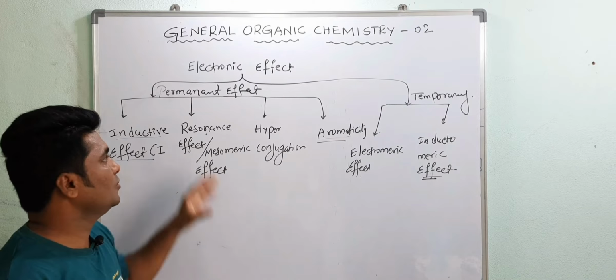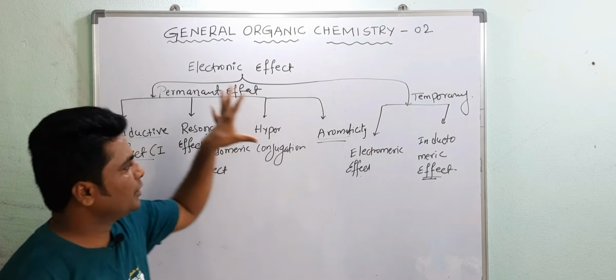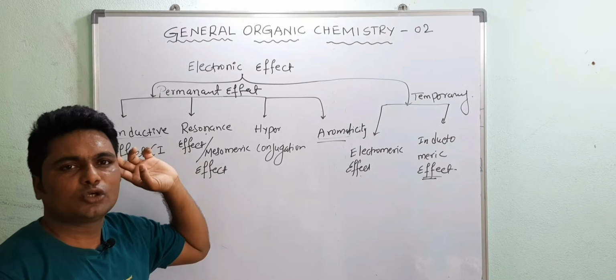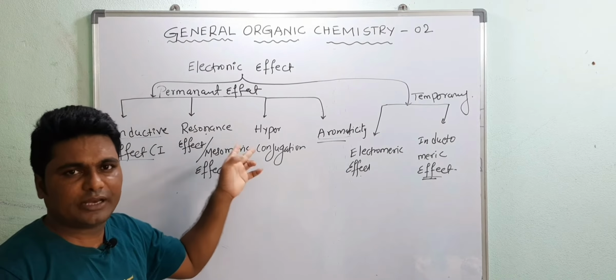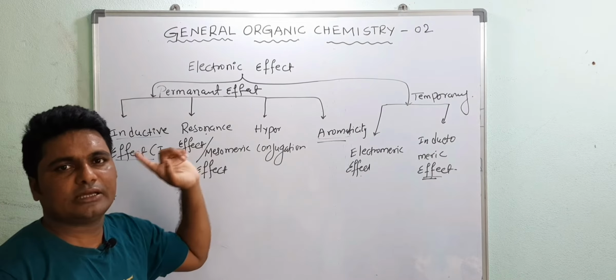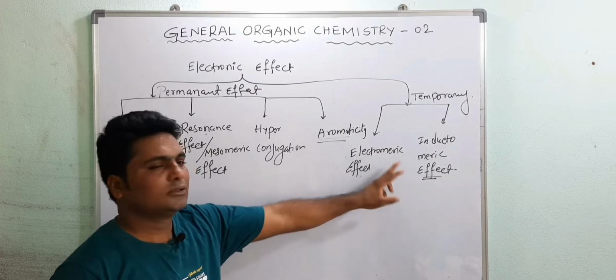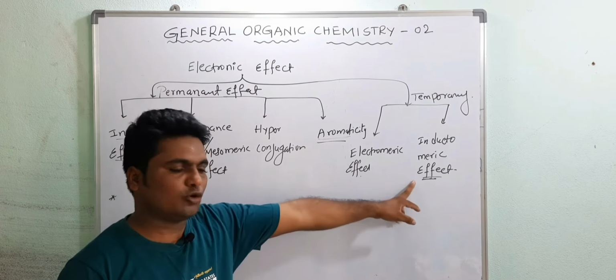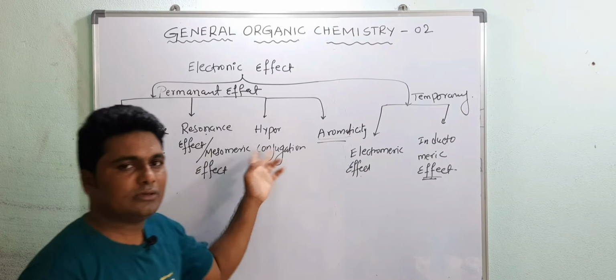Once again I am telling you, electronic effect is of two types, permanent effect and temporary effect. In permanent effect we have a total of four types: inductive effect, resonance effect or mesomeric effect, hyperconjugation, and aromaticity. And temporary effect is of two types, that is, electromeric effect and inductomeric effect. Okay, note it down.